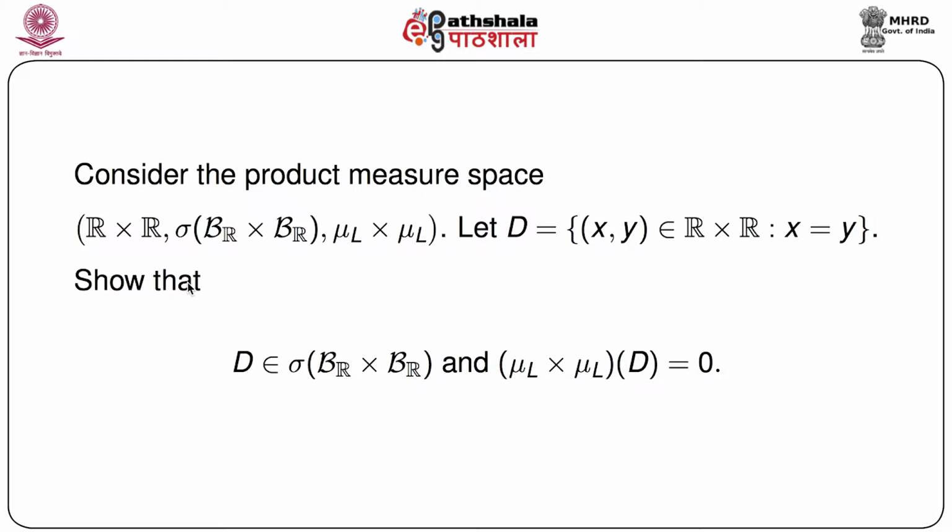There is the Borel sets over R, and consider the cross of 2 such things and generate the sigma field. And there are 2 measures, mu L cross mu L, and we get one measure, the product measure.